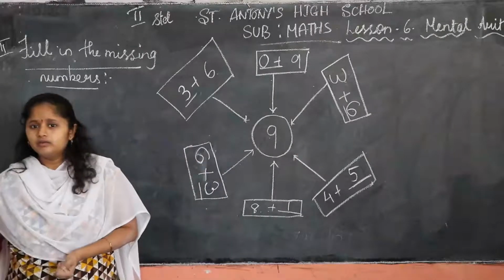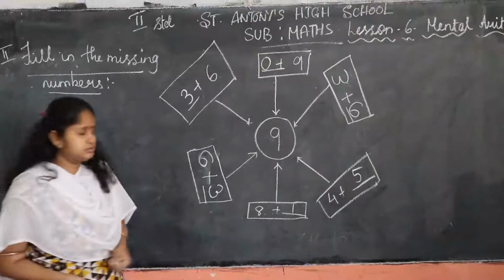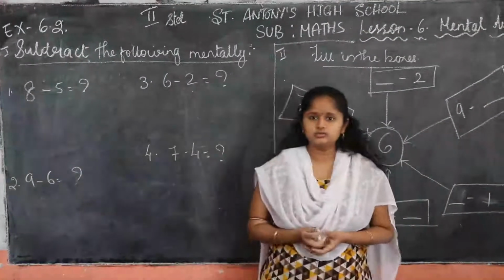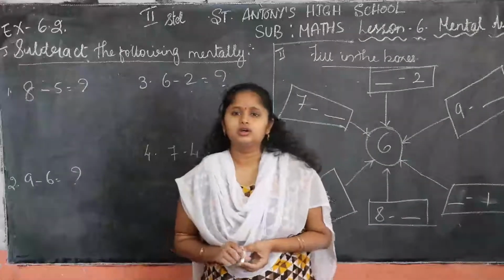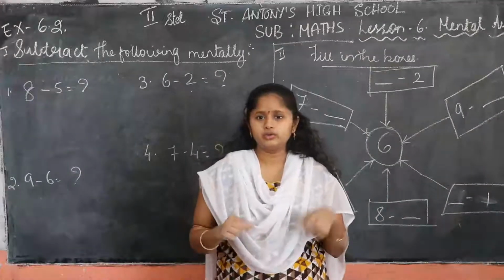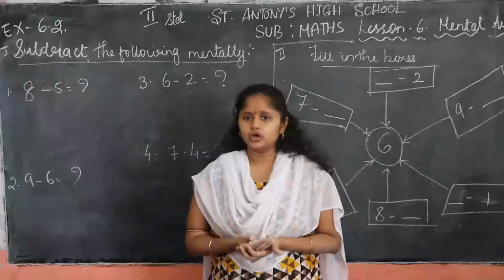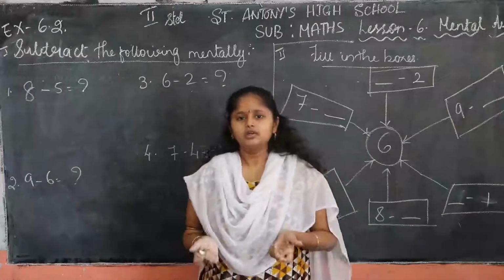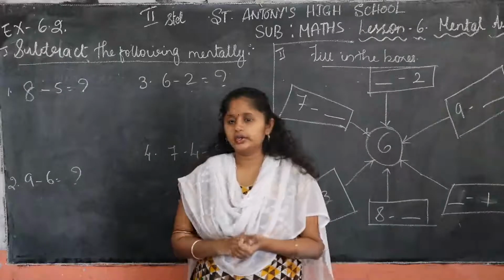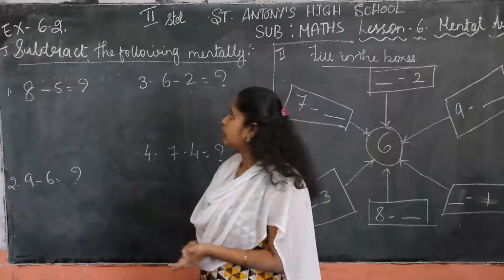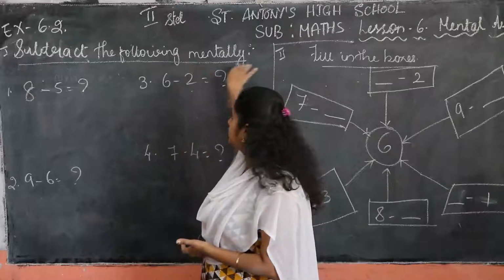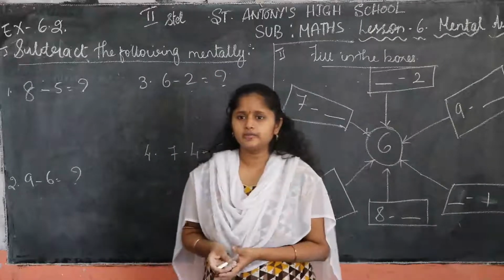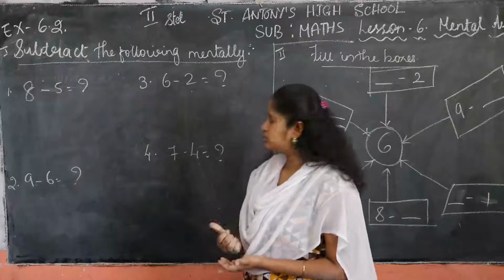Okay, children, we will do subtractions next. Children, till now we have done addition sums, addition mentally. We have thought how to solve the big numbers with the smaller numbers. We have solved and we have learned. Next we will subtract the following mentally. Now we will solve subtractions. Okay, so let us see how we have to solve.